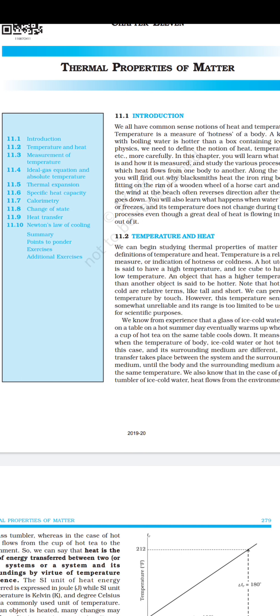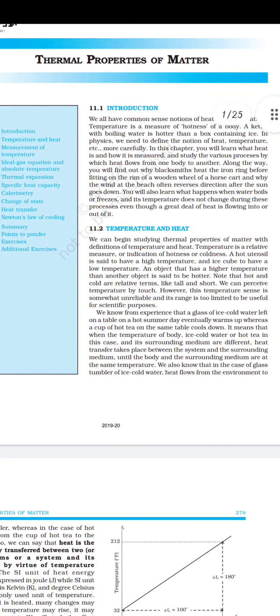In the previous video you may have seen chapter 11, which is named thermal properties of matter. In the previous post-midterm portion we saw the mechanical properties of solids and fluids, that is, of matter itself. The mechanical property is considered whenever a force is applied on any body, the particles get kinetic energy, that means they come into motion. So when we study the motion of the particles inside a matter, it is considered a mechanical property, or the mechanical physics of that particular matter, its particles and its energies.